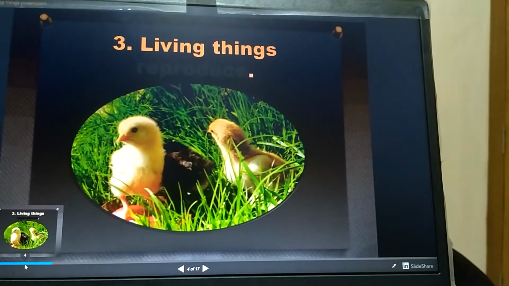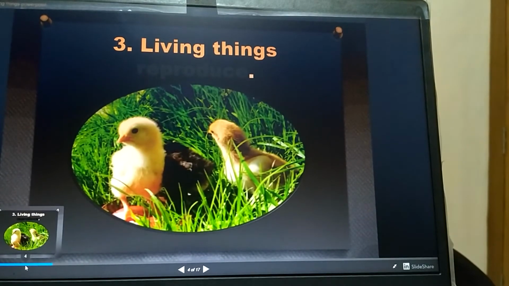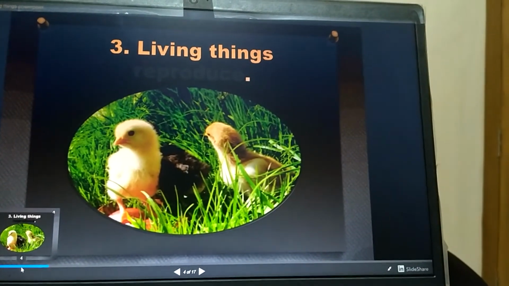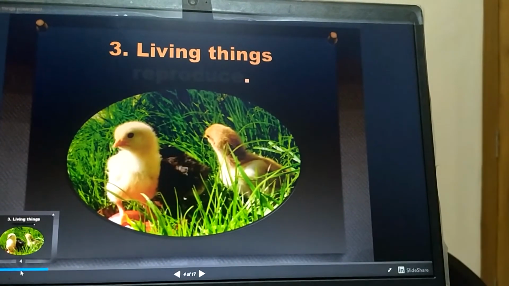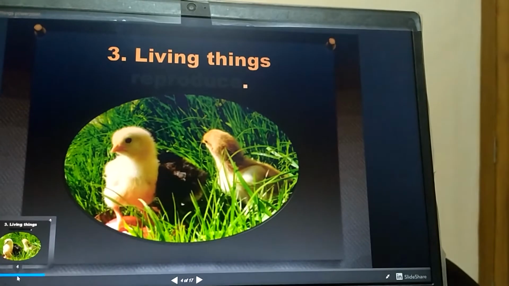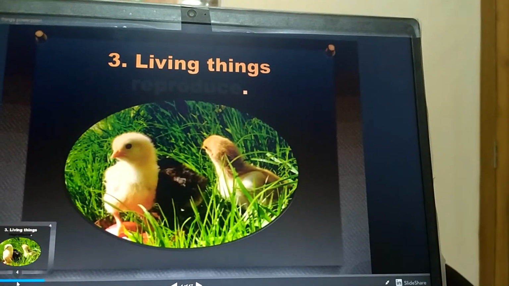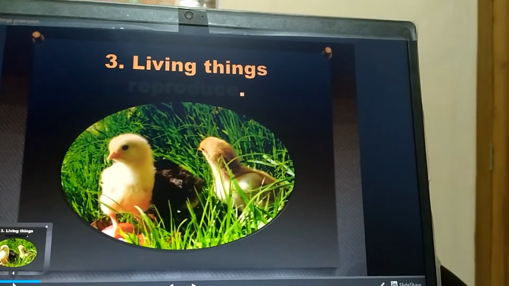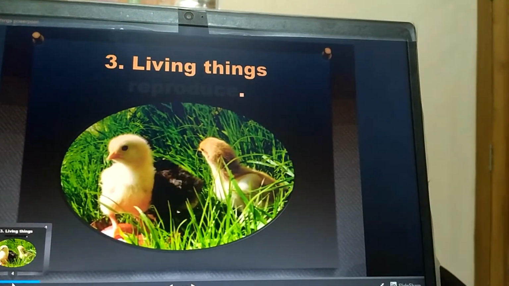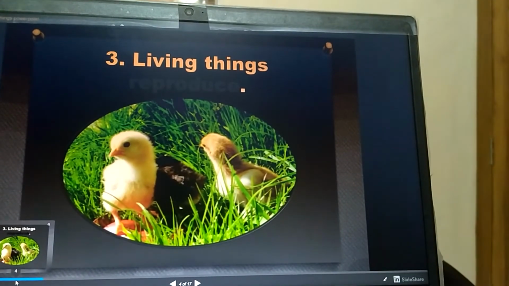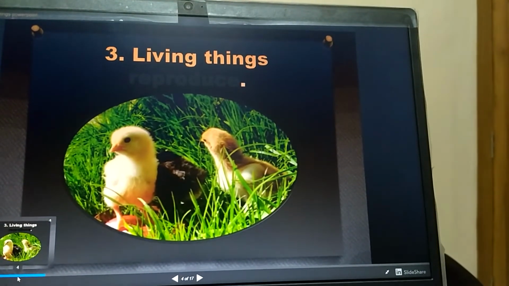Animals like dog and cat give birth to their young ones. Dogs have puppies, cats have kittens and human beings have babies. Plants produce seeds. New plants grow from seeds, or from other parts of the plant like stem, root or leaves. All living things reproduce in different ways.